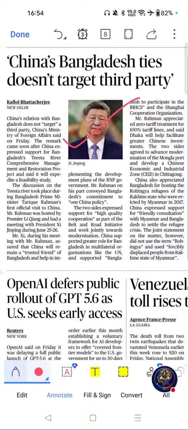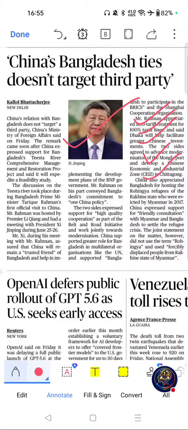China's Bangladesh ties doesn't target third party. Why this topic is important for competitive exams? India-China relations remain a core UPSC topic. South Asian geopolitics is frequently asked in competitive exams. Bangladesh is strategically important under India's Act East and Neighborhood First policies.